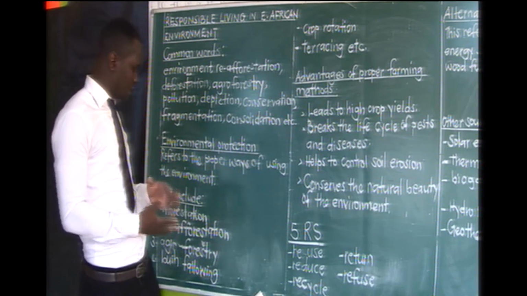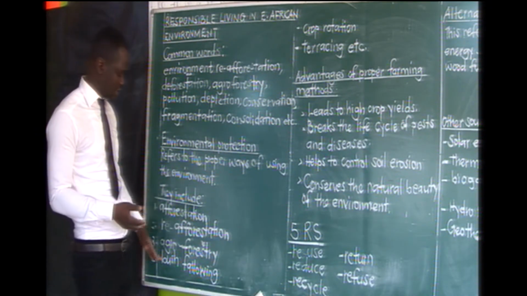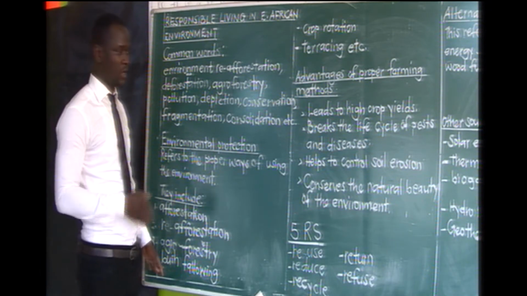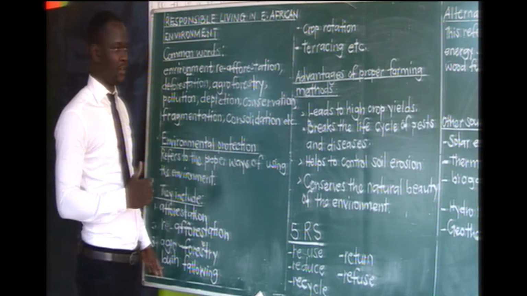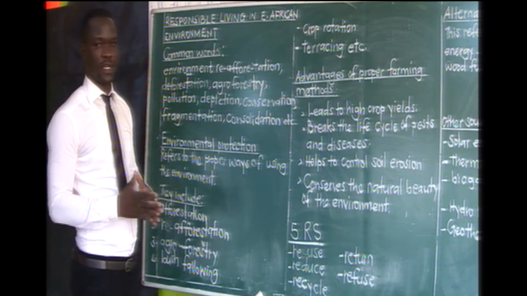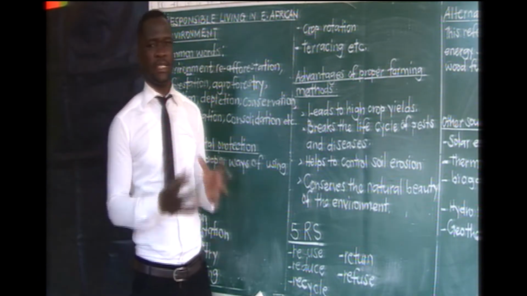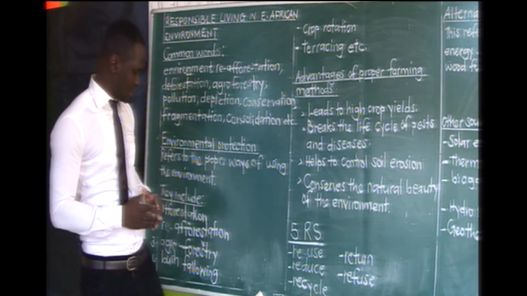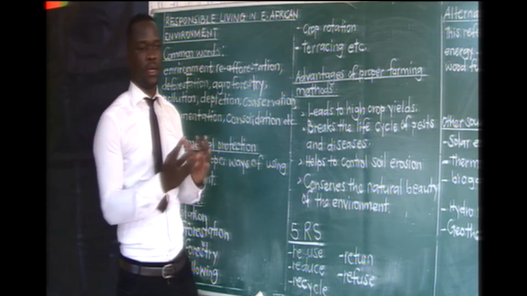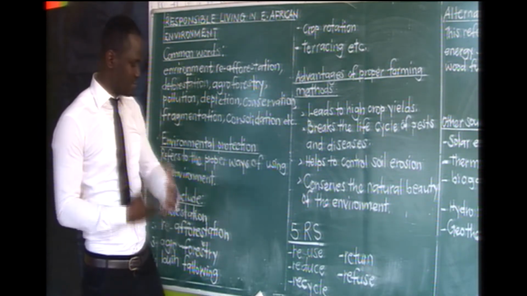For example, if you have been cultivating on certain land, time will come when you need to first allow it rest, give land time to rest. That is what we call bush fallowing. Of course, when that is done, you will find that this land is able to regain its fertility. The vegetation will grow again from it in a nice way, and it will be fertile again.